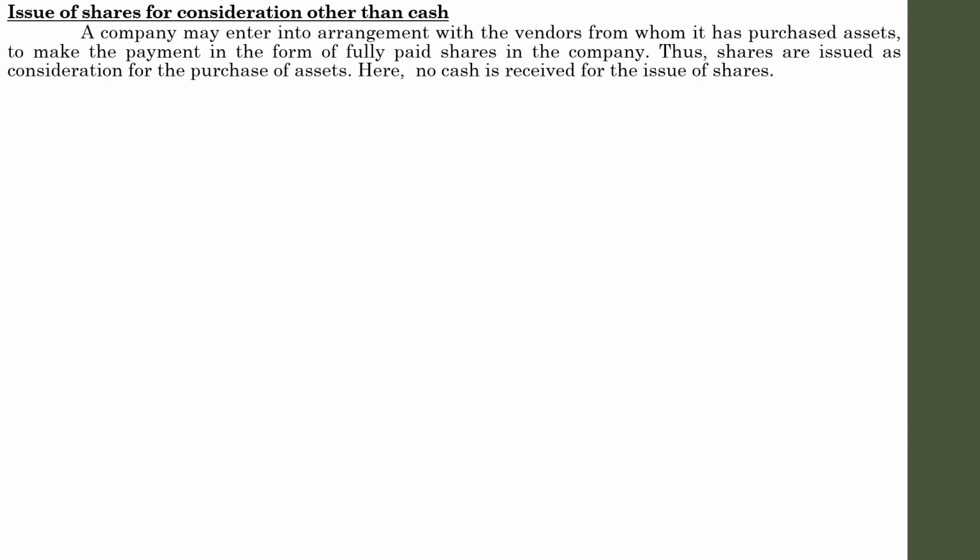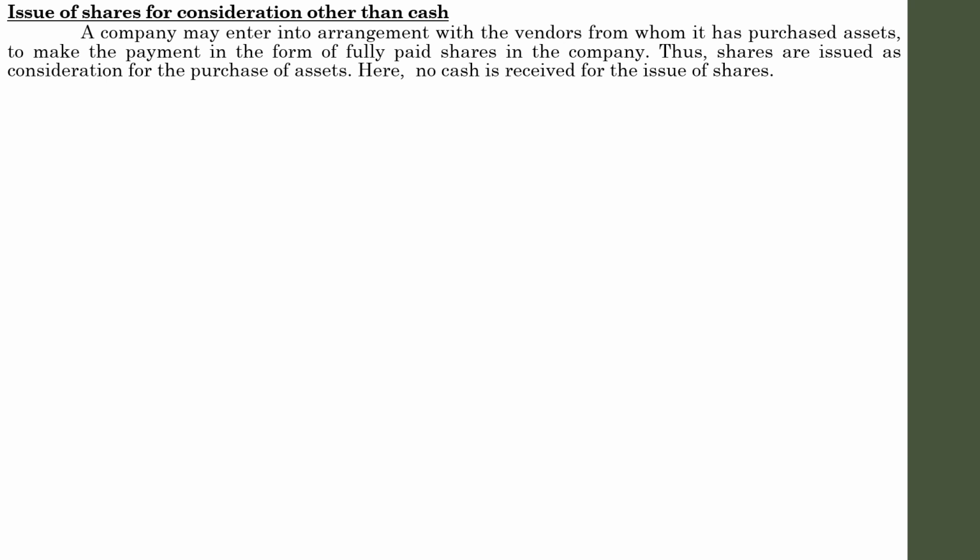Since we are learning the concept of issue of shares, we will be discussing various transactions that are made through the issue of shares. Similar transactions may happen in the case of issue of equity shares or preference shares, and even in the case of debentures. So in other words, cash is not received by the company against such shares. And in these cases, shares are not issued to the public in general. Usually, issue of shares in these situations is particularly for meeting various financial transactions.